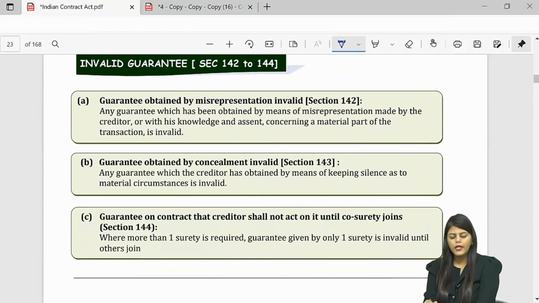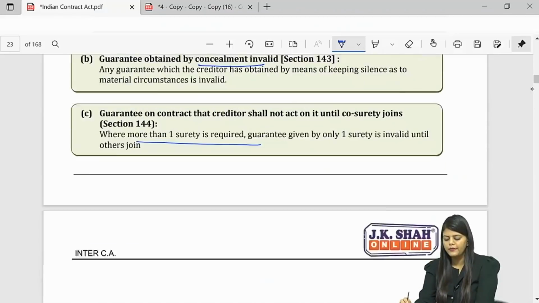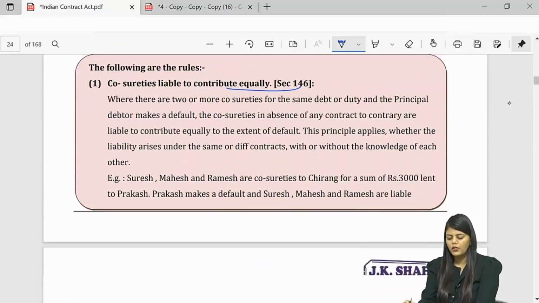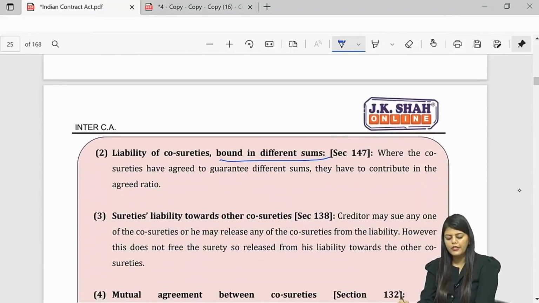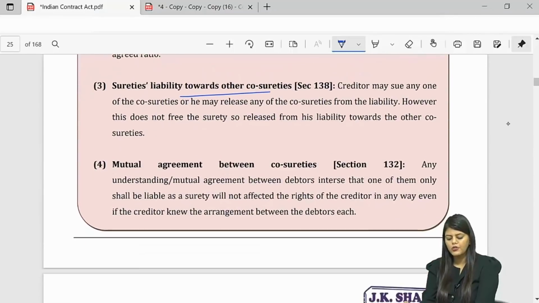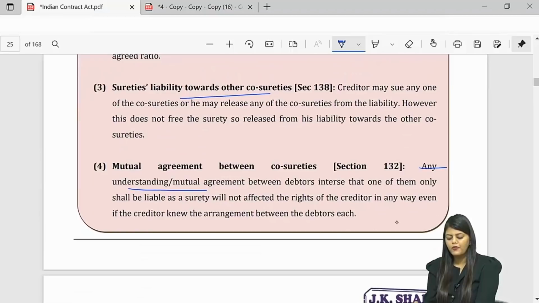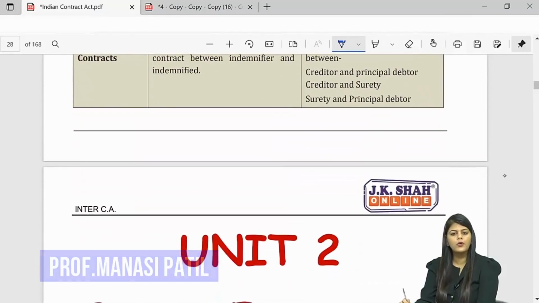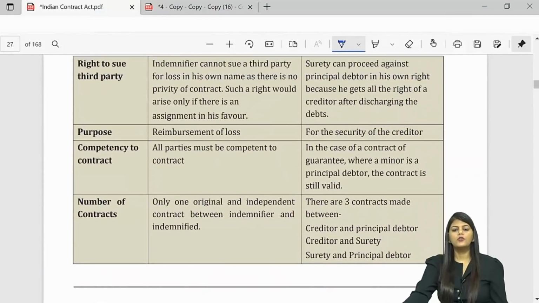We saw 3 invalid guarantees: misrepresentation, fraud, and when you require multiple guarantors and only one has come, it's invalid. Contribution, we saw 4 points: equal if nothing is given, or agreed ratio. If one is discharged, others are not discharged. An internal arrangement will not affect the rights of the creditor. And we saw the distinction between them as well. Fine. So this was your unit 1, indemnity and guarantee.